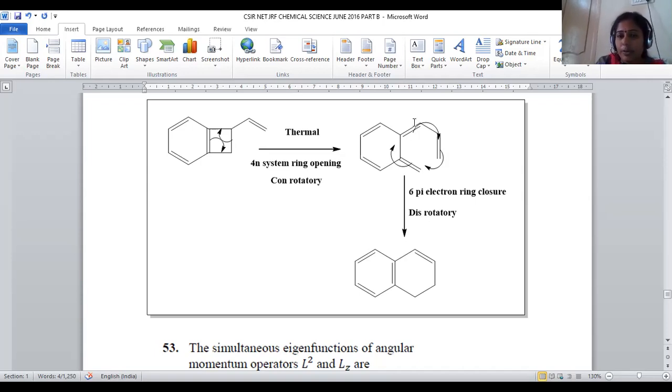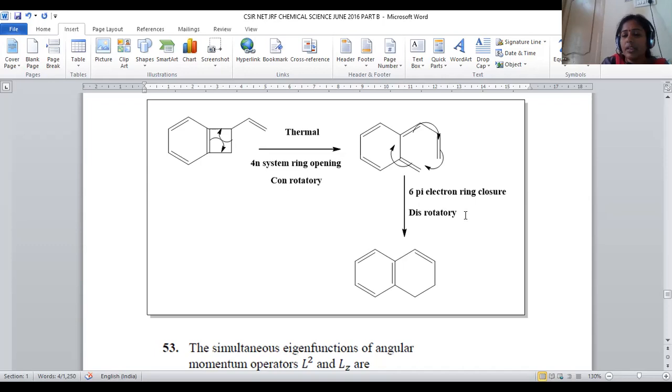Here you can clearly observe these pi bonded electrons are shifted, so that a carbon-carbon single bond turns into a double bond. A new double bond originates and ring closure is carried out. So this is a bicyclic ring system with two 6-membered rings. During this transformation, we are participating a 4n plus 2 electron system, here 2, here 2, here 2: 6 pi electrons participate in the cyclization reaction.